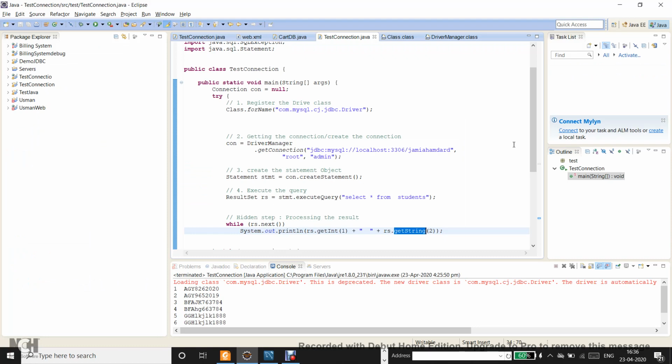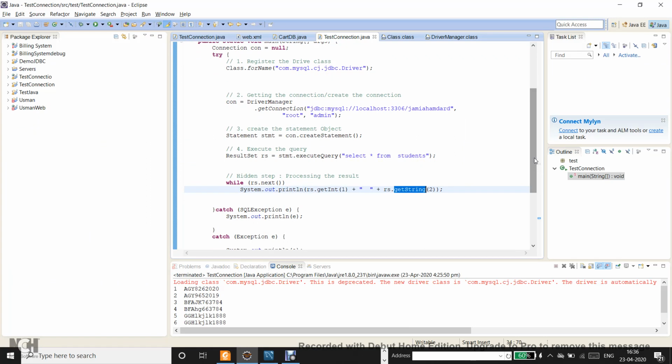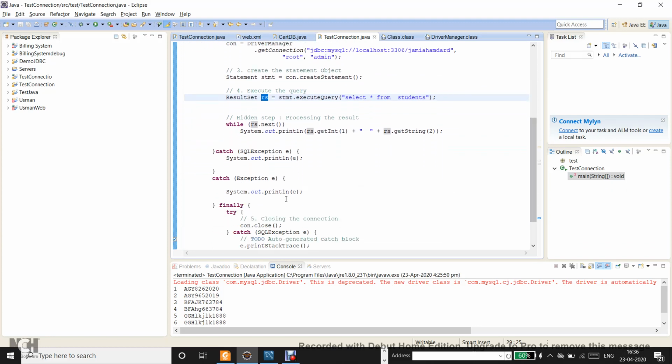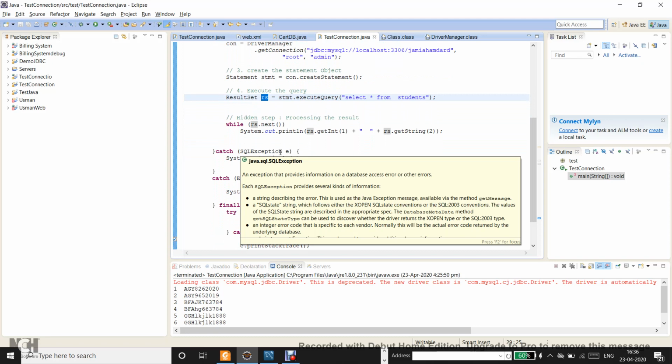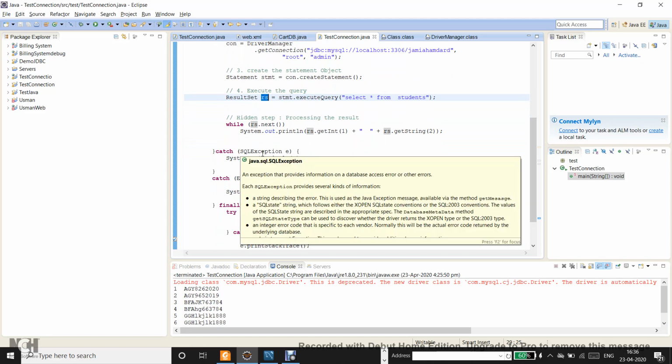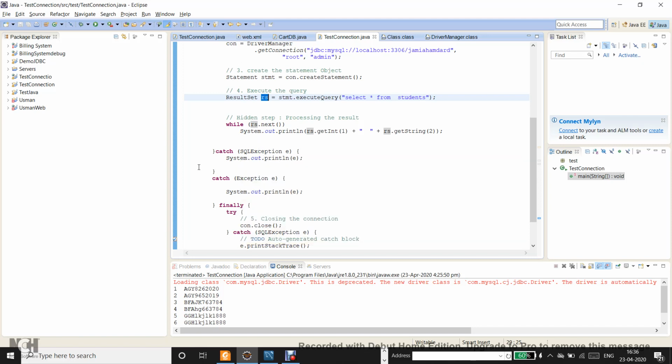This is typically not discussed as one of the steps, because that's up to you whether you want to process the result or just go ahead. But once you get the result set, you will of course like to do something with it. Once you have executed the query and processed the result, you have everything written in the try and the catch block. The SQLException is there because it is a checked exception, so that's why we need to have a try and catch block.